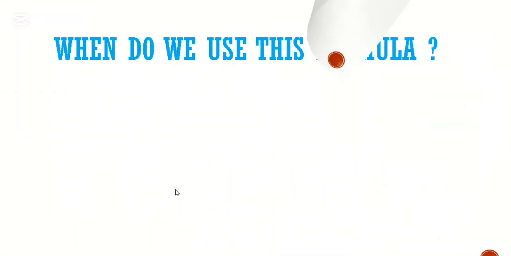Now, you can be just asking yourselves, when do we use this formula? I mean, the majority of you are still struggling with finding the exact real time of using this formula.